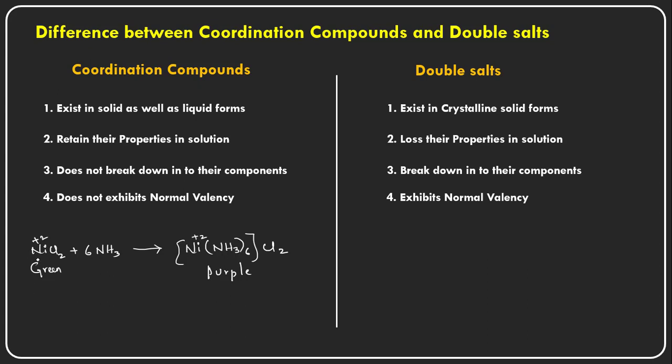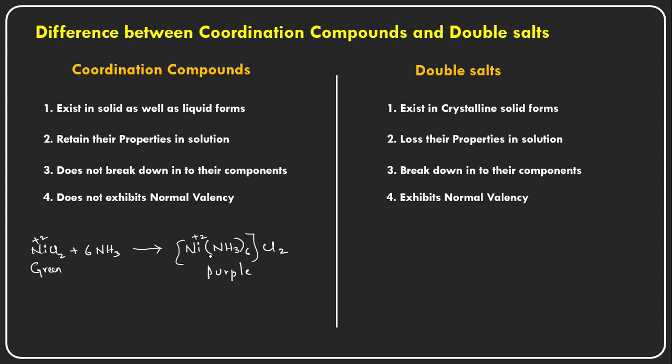Nickel chloride can dissociate into Ni2+ and Cl- ions. But here there is an intimate association between the nickel 2+ and the ammonia ligands.